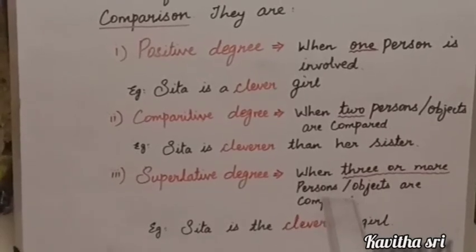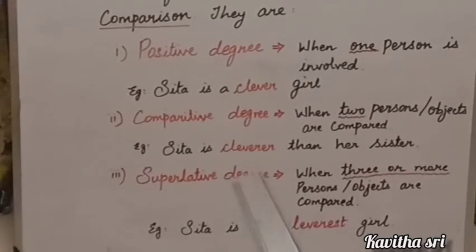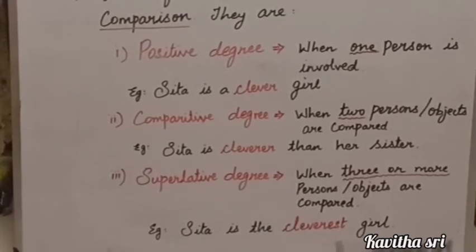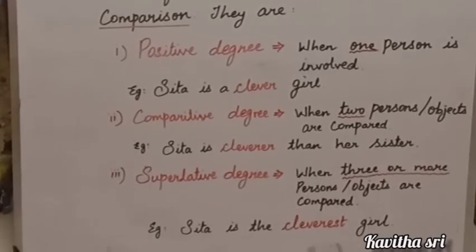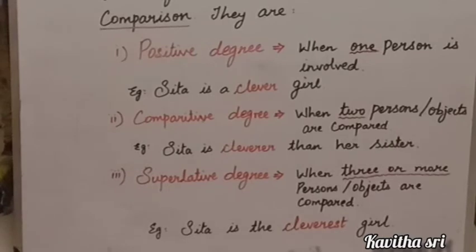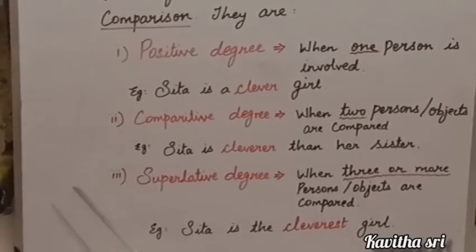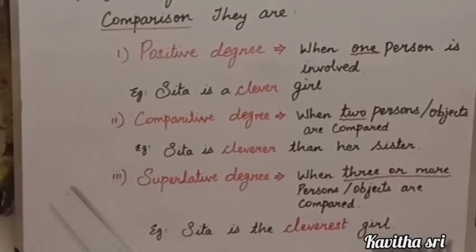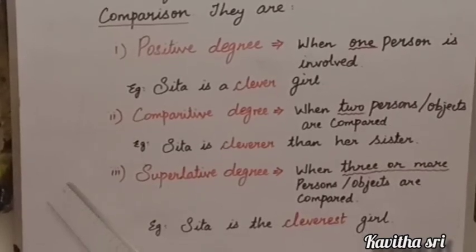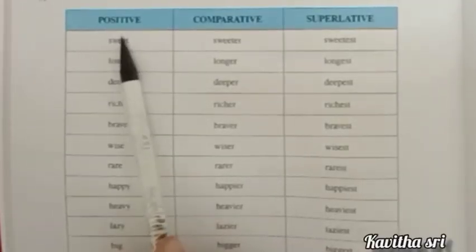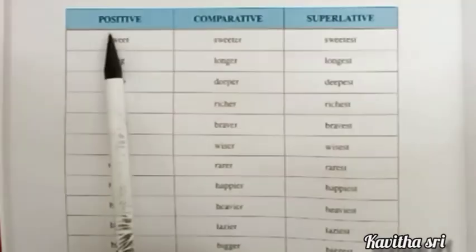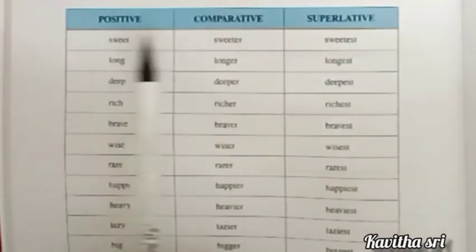Okay, we have to add ER to the adjectives in comparative degree, whereas in superlative degree, we add EST. In some cases, if a word has more than 2 or 3 syllables, we have to add more to the comparative degree and most to the superlative degree. Let us see the examples. So there are 3 types of changing the words. Let us see type 1 in a tabular column, in which we add ER and EST.